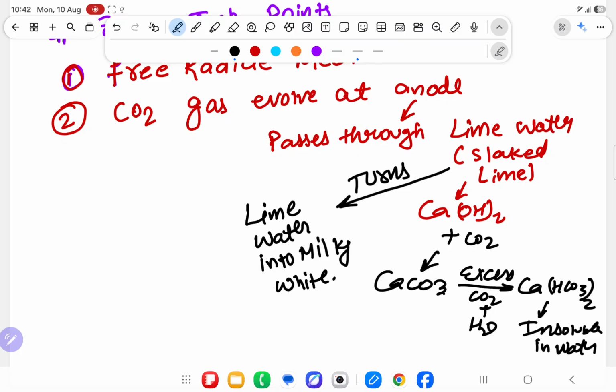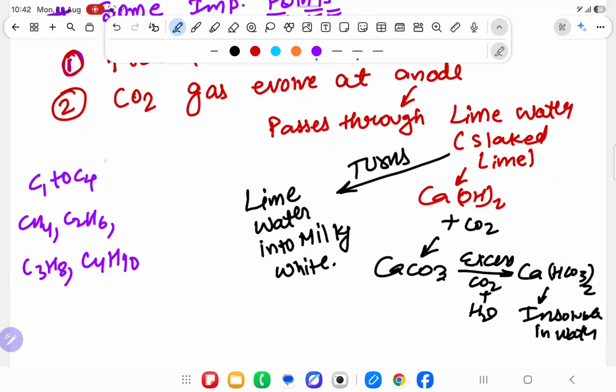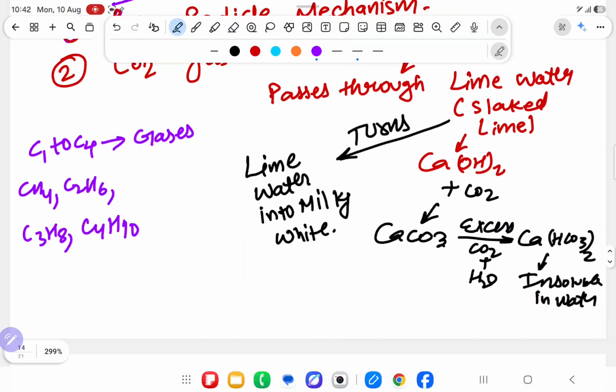So the second point: carbon dioxide gas is evolved at anode. And one more point: carbon number 1 to carbon number 4, like CH4, C2H6, C3H8, C4H10, these are gases. These are gaseous in nature.